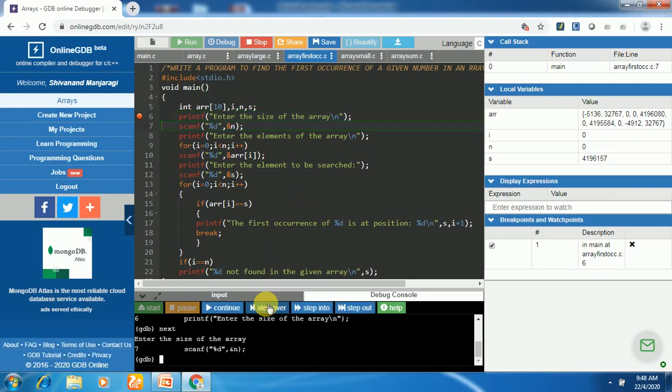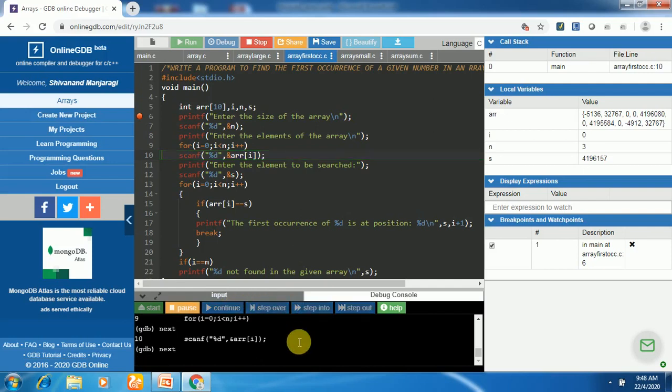Step over. Next, the scanf is being executed. It is asking us to enter a value. This time I'll take the array size as 3. So n becomes 3 here. In the array we can enter 3 elements. The next part is reading array elements. There is a for loop. It is going to repeat 3 times. Initially i is 0. 0 is less than n, that is 3. So the value is read for array of i.